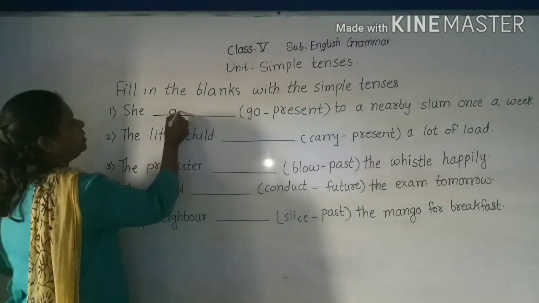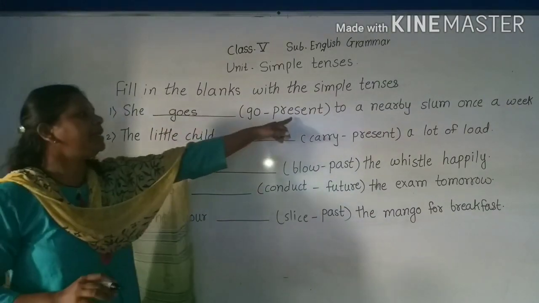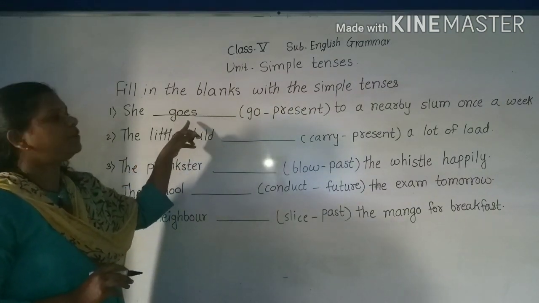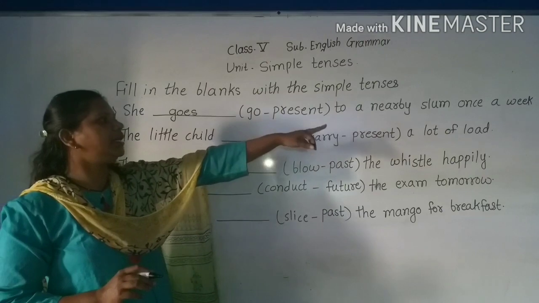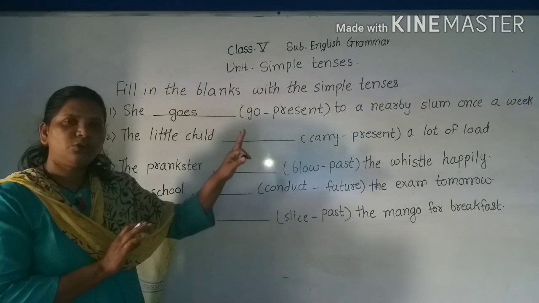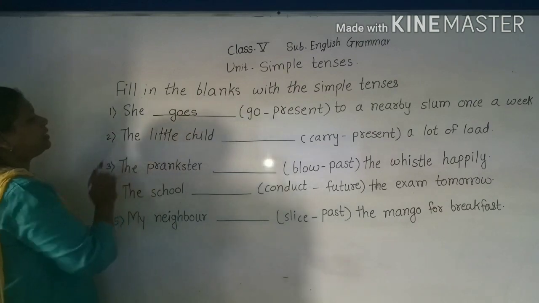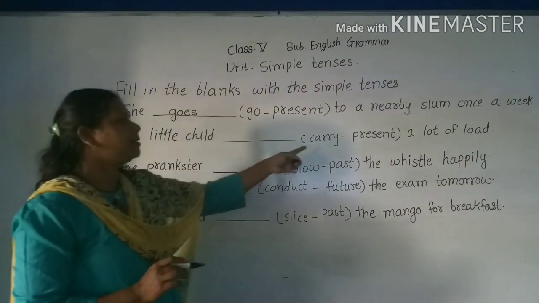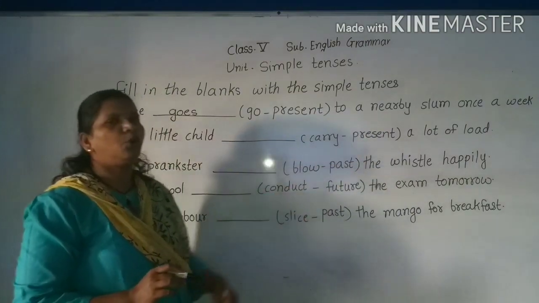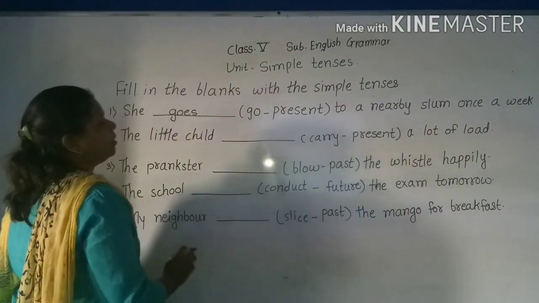Go. Yes, my dear students. Goes. Right? Simple present tense. Here present is said, so we have to use the present form of the verb. She goes to a nearby slum once in a week. It means regularly she goes once in a week. See the next example: The little child dash carry a lot of load. What do we have to do with carry? We have to use the simple form of present tense.